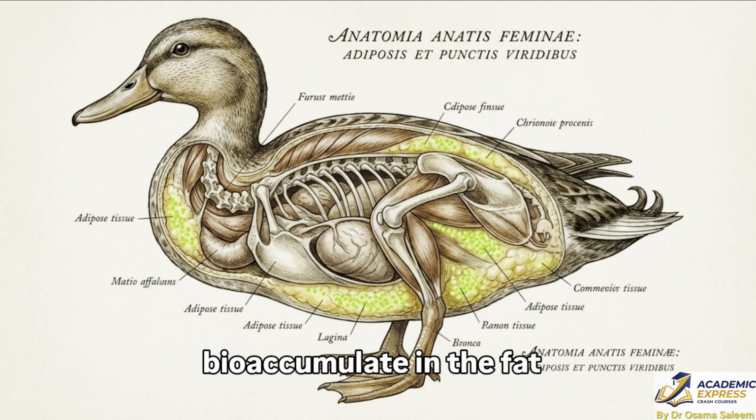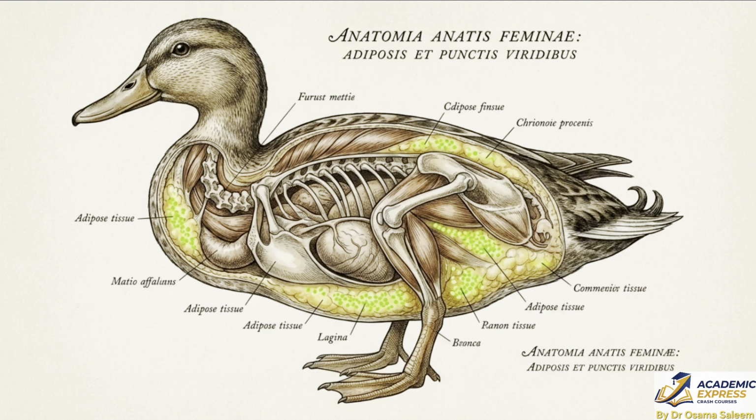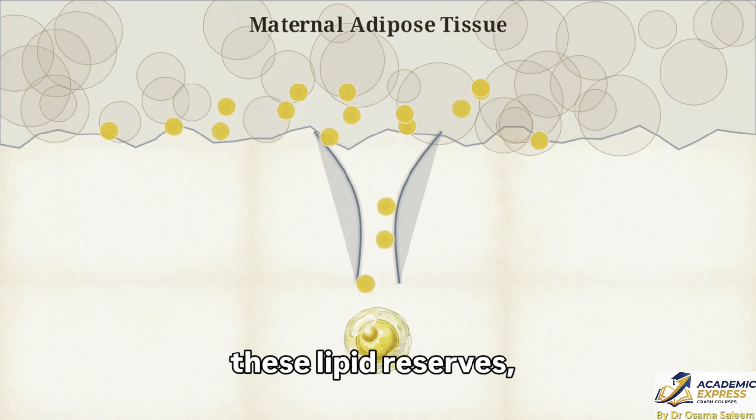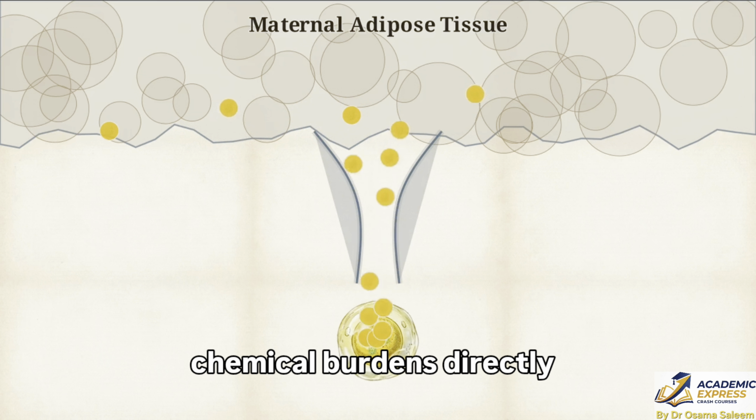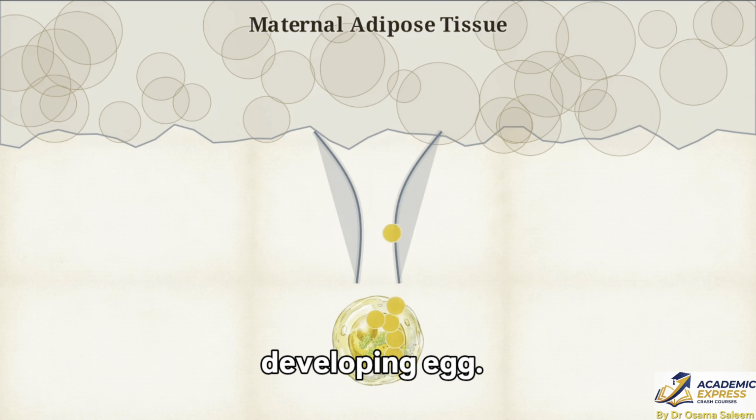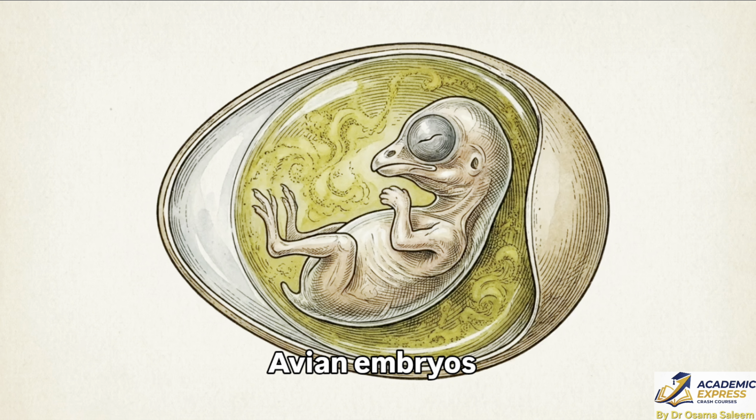Lipophilic EDCs bioaccumulate in the fat reserves of female birds over their lifetimes. The extreme metabolic demands of egg production force females to mobilize these lipid reserves, partitioning massive chemical burdens directly into the yolk of the developing egg. Avian embryos effectively stew in a concentrated EDC mixture during their most critical windows of sexual and neurological differentiation.